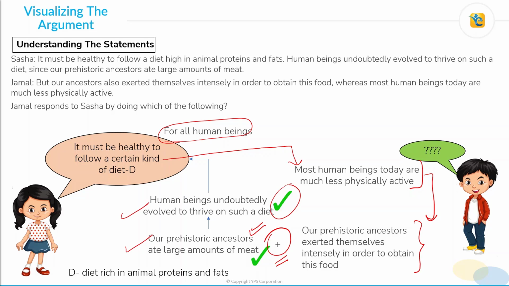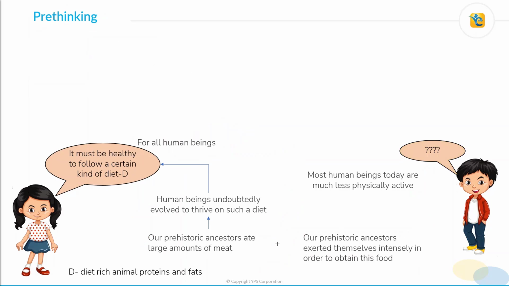So these two are very important things, and there's no disagreement on these two points. His only concern is whether this conclusion can be applied to all human beings in general. Alright, this is a very important understanding here. Now, with this understanding, let's move to pre-thinking.